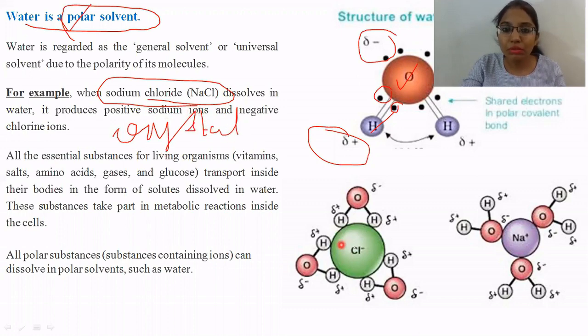So it will get dissociated. We remember it as Na plus and Cl minus in basic terminology. I'm not going to repeat it.